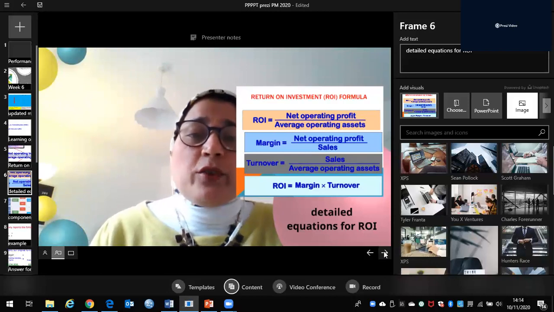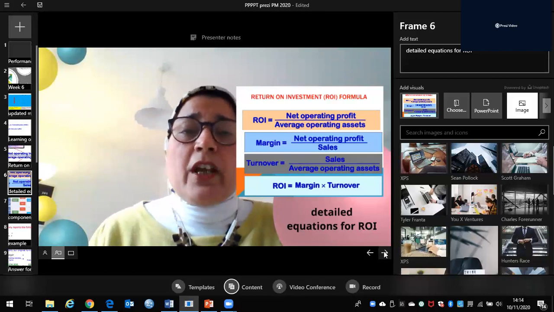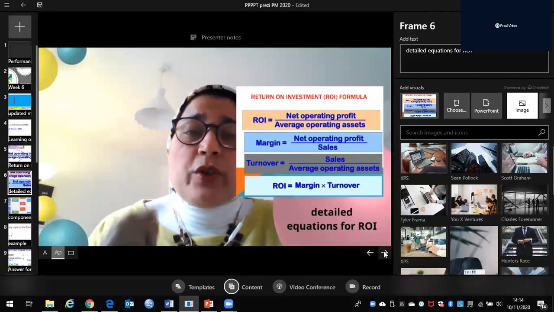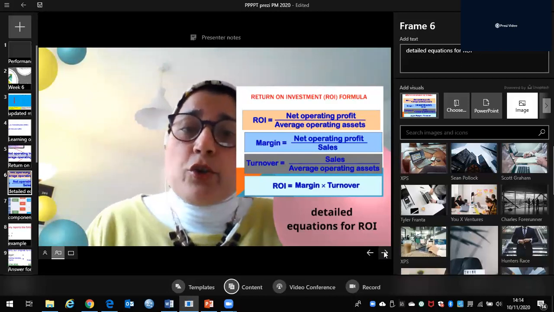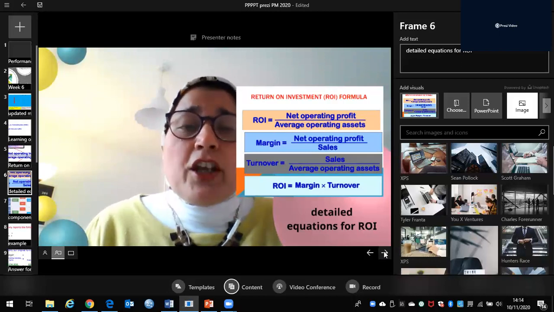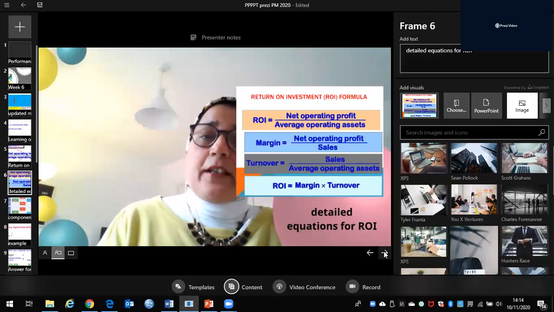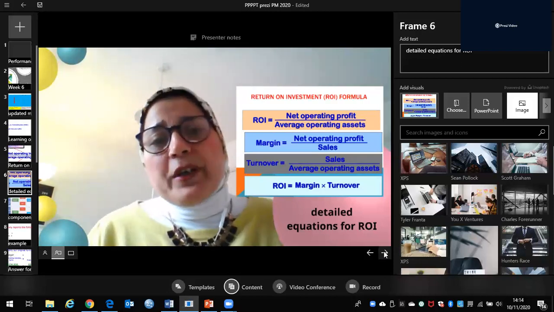You can use either, depending on the information available to you. If you get net operating profit and average operating assets, use the main equation: net operating profit divided by average operating assets.